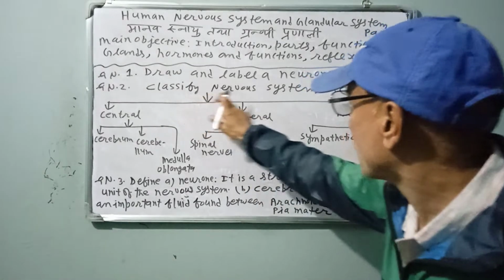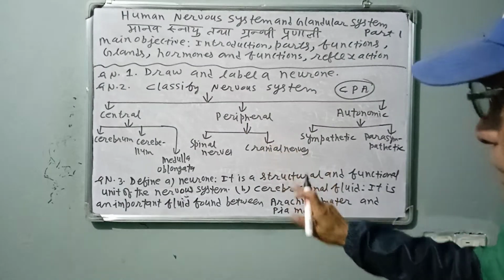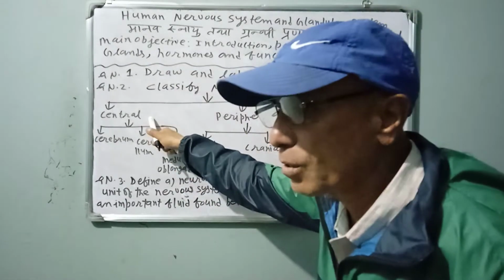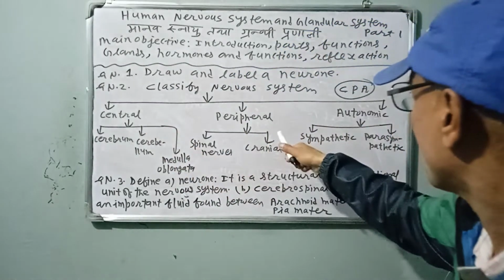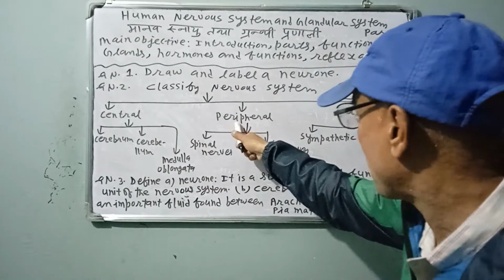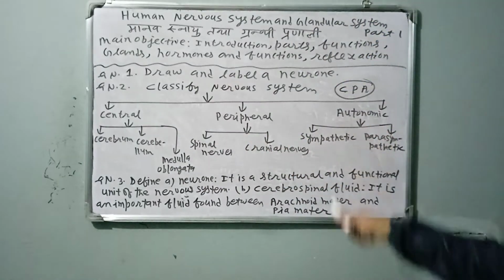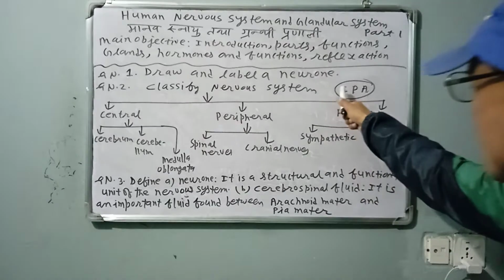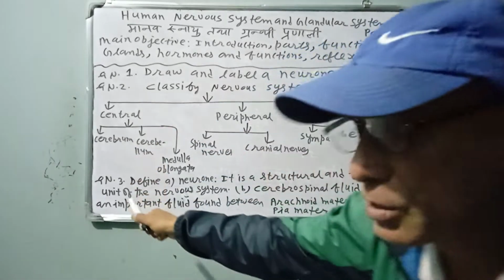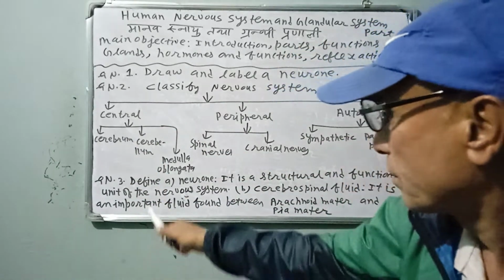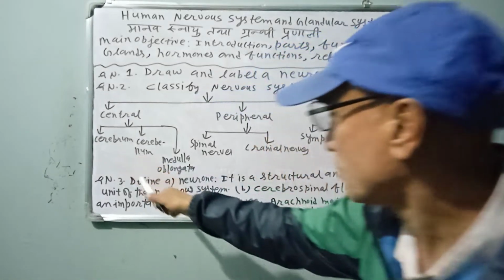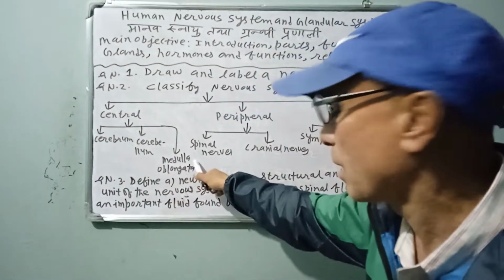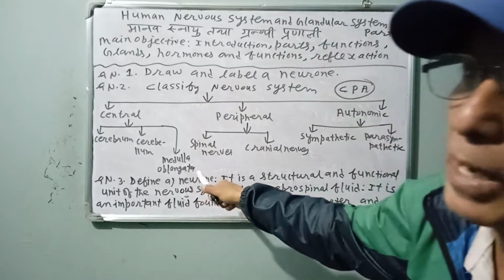The human nervous system is divided into three main parts. Central nervous system, CNS. Peripheral nervous system and autonomic nervous system, CPA. Central nervous system has three parts: cerebrum, cerebellum, and medulla oblongata or brain stem.